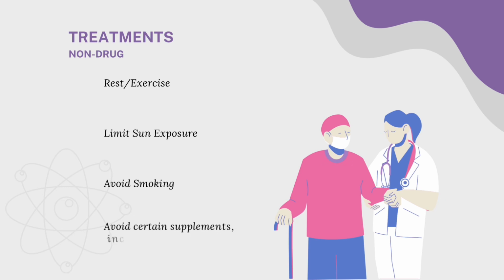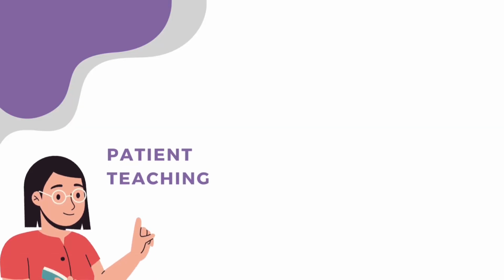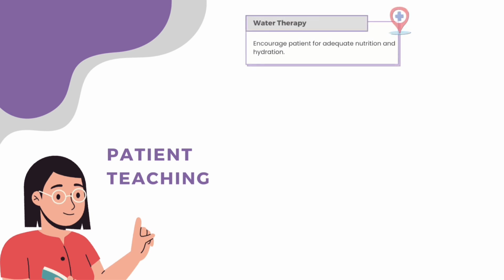Next is to avoid certain supplements, including echinacea, spirulina, and vitamin E, as these might trigger or worsen autoimmune responses in these individuals. Patient teaching. Encourage the patient to have adequate nutrition and hydration. Proper nutrition and hydration help support the immune system, providing it with the necessary nutrients to function optimally and reduce inflammation. Certain foods, especially those high in antioxidants and omega-3 fatty acids, for example, fruits, vegetables, and fatty fish, can help reduce inflammation and alleviate symptoms.